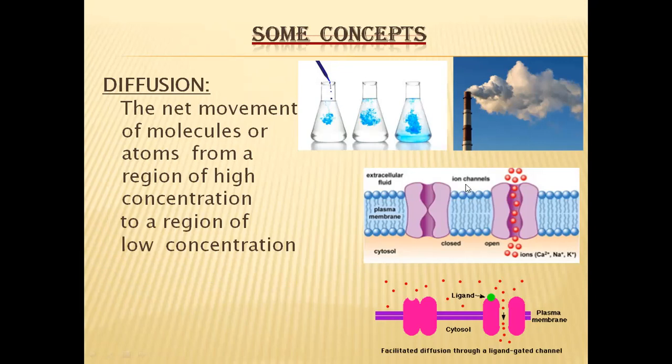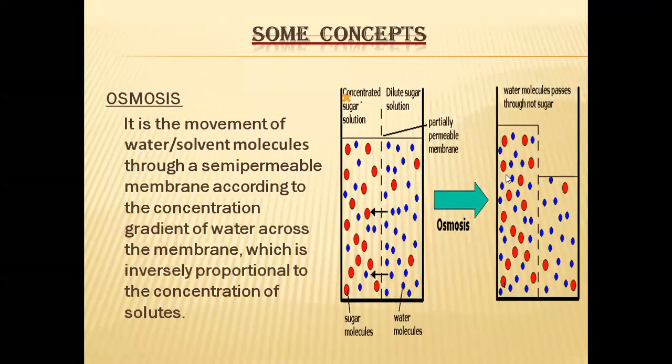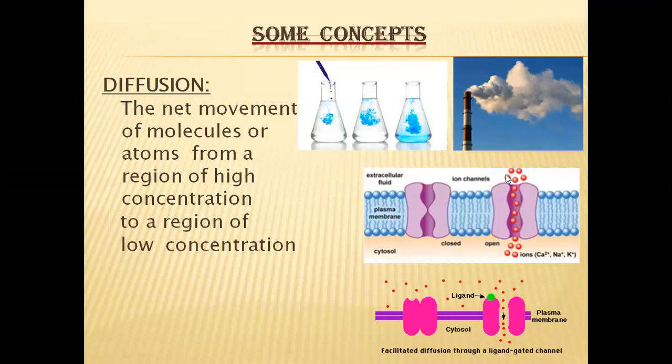As the two liquids are separated by a plasma membrane, and the plasma membrane is semi-permeable, it allows many of the molecules to pass through it, so that the molecules or the ions will travel from a region of high concentration to a region of low concentration. So this is called diffusion.